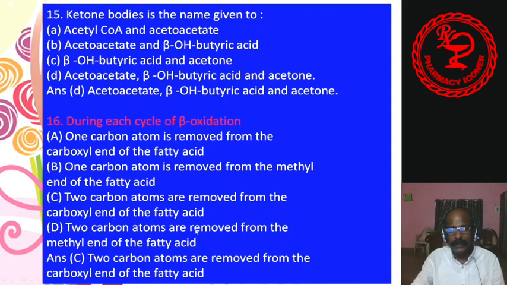D, two carbon atoms are removed from the methyl end of the fatty acid. Answer is C. So these two carbon atoms are removed from the carboxyl end, not the methyl end.